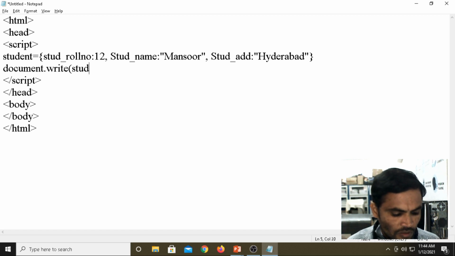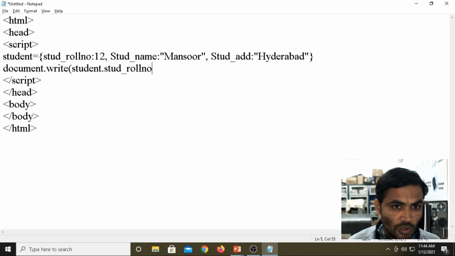Then student dot student underscore roll number. Then I'm giving a concatenation operator. Then I'm giving a BR break tag. I want to break. Then concatenation. Then student name is an object, object dot property value. What is the property value? Property value is student underscore name.